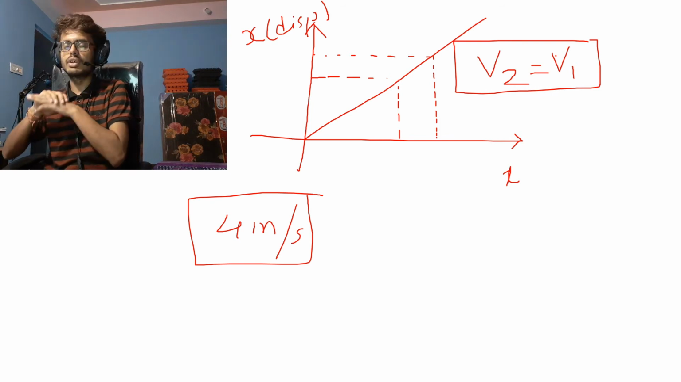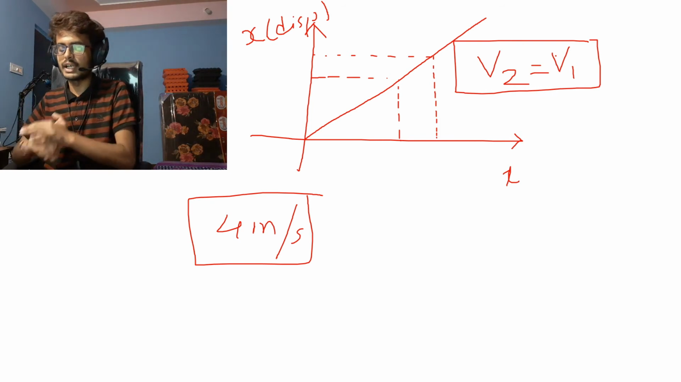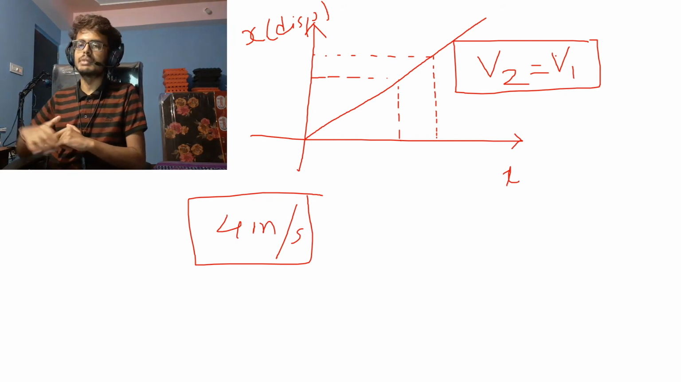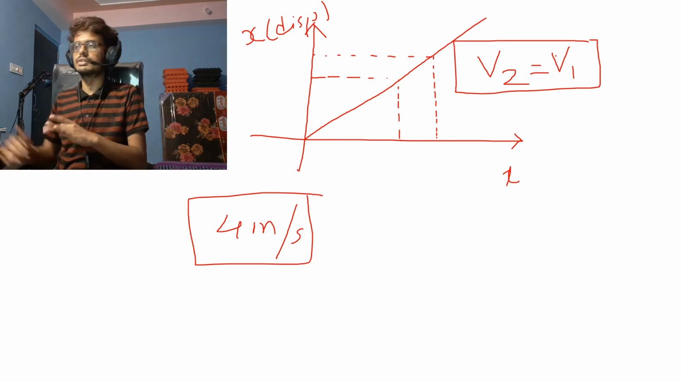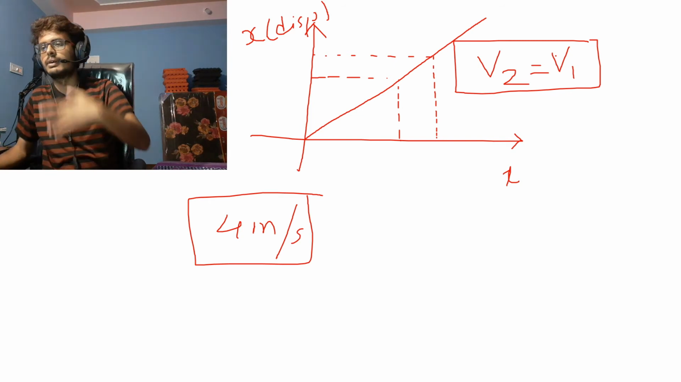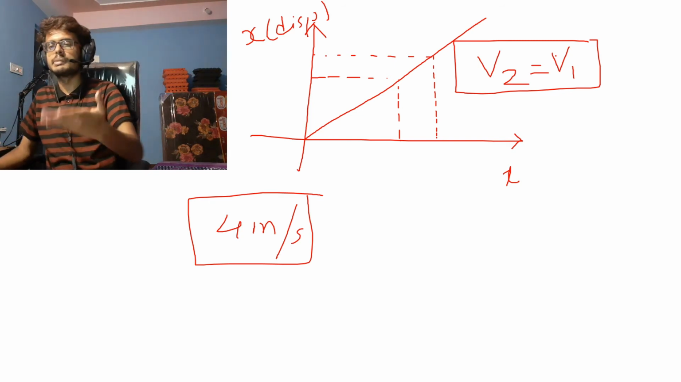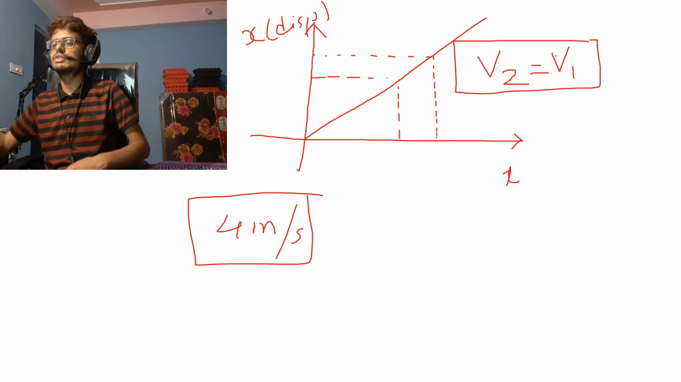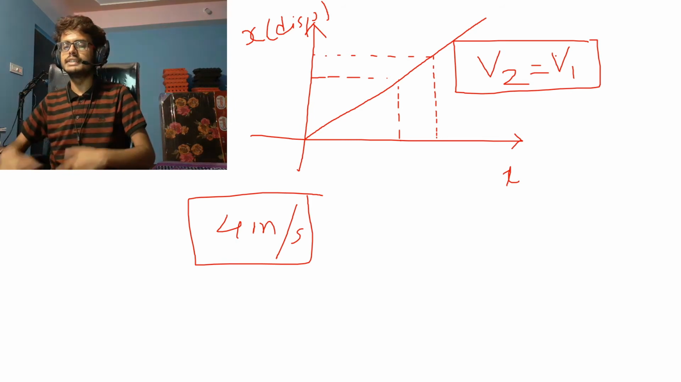So you can be 100% sure, if a body is moving in uniform motion, that the velocity of the body will constantly remain the same. Velocity will remain conserved. So if you want a physics term for that, the velocity remains conserved, meaning you're moving with the same velocity throughout. You're not increasing or decreasing your velocity.